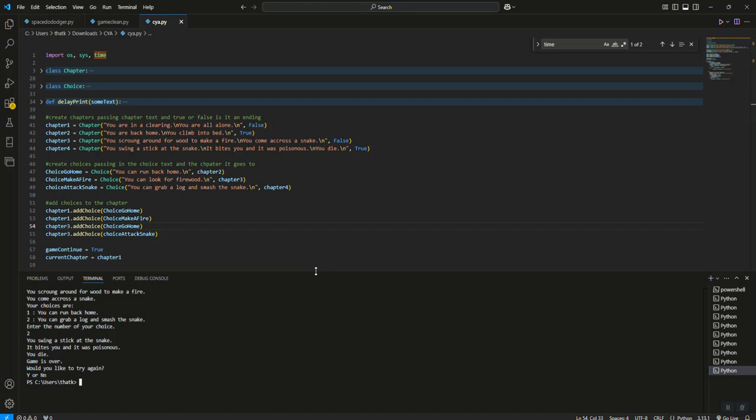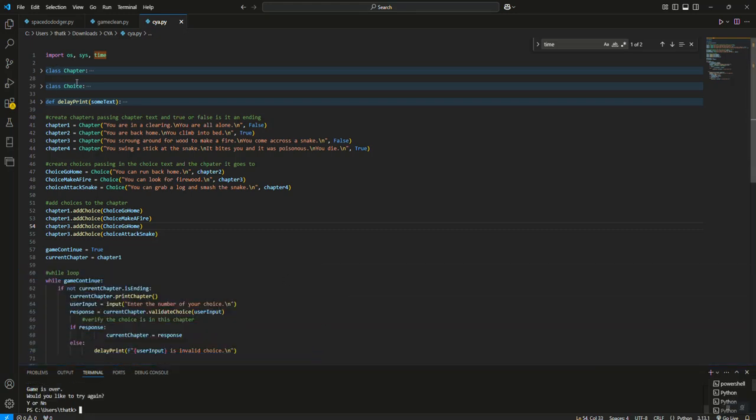So let's take a look at the code that we have. We've got a couple of classes, we've got one method, and then the rest of it is just an engine that we're working on. We want to start by importing os, sys, and time. We're importing os so that we can interact with Windows. We're importing sys because that's where our print or write method exists. And we're importing time because for this delay method, I am going to have a sleep function.